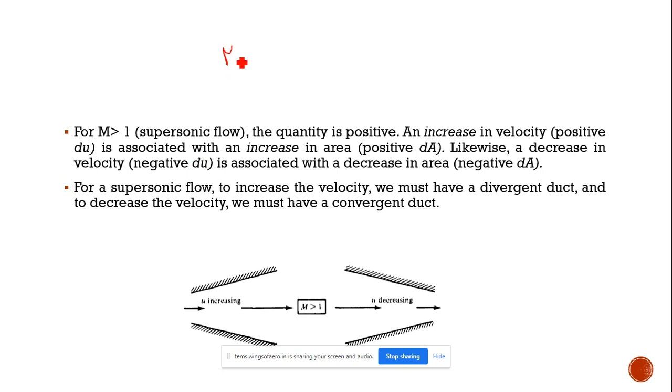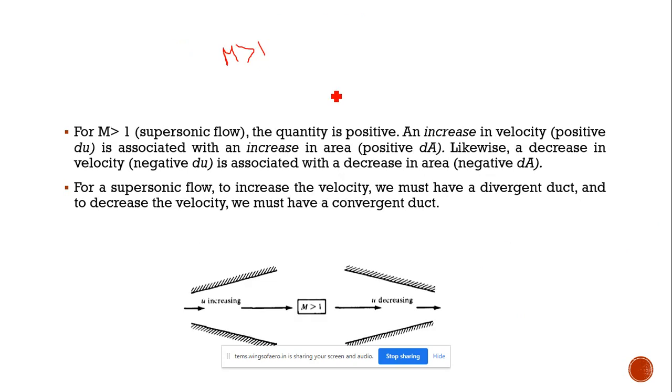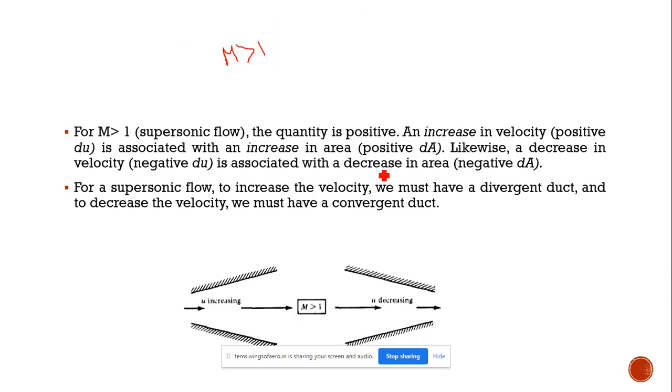And for supersonic flow, we know the Mach number is greater than 1. So by substituting a value greater than 1, we will get a positive value here. If we increase the velocity, we need to increase the area, and to decrease the velocity we need a convergent area, or decreased area.